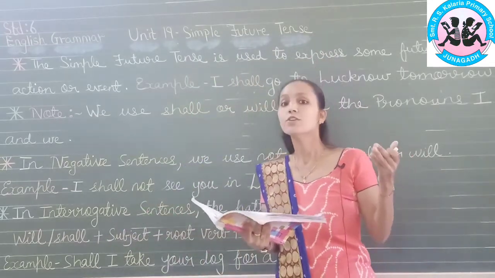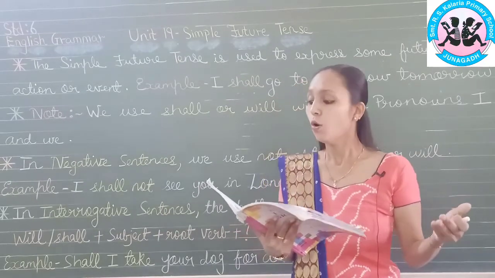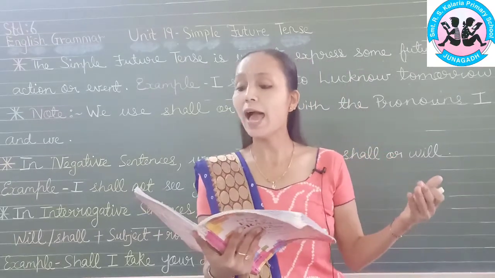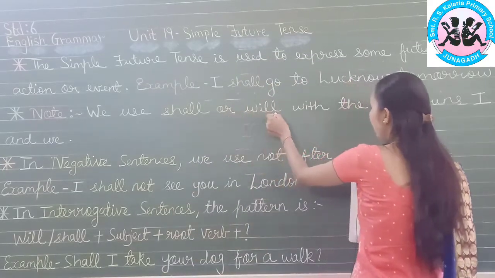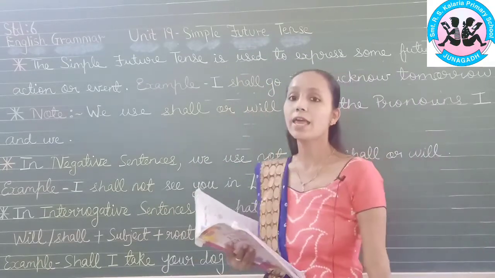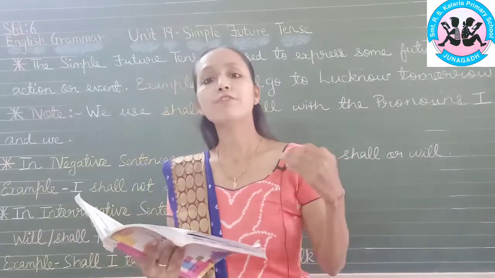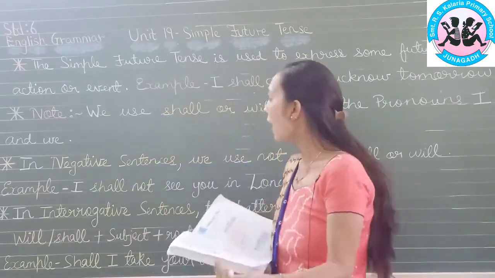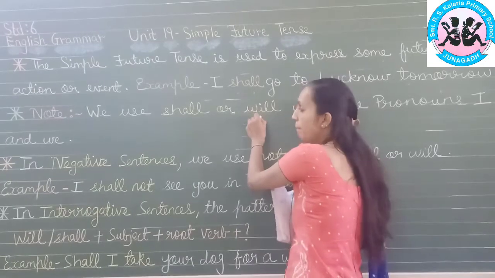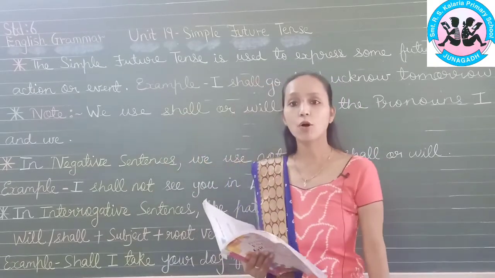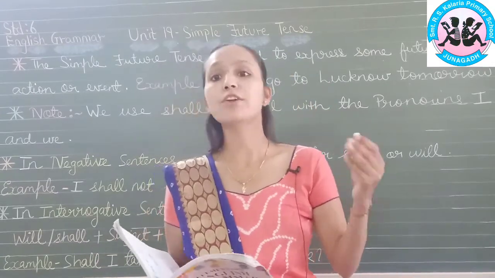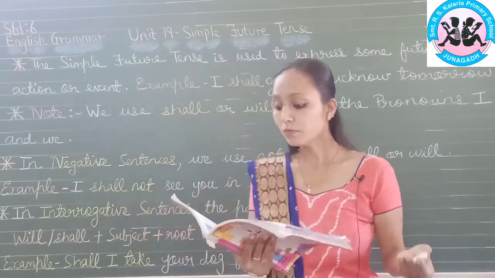Note, we use shall or will with the pronouns I and we. But remember that with I you can also use will. However, try using shall with I or we, and will with the remaining subjects.